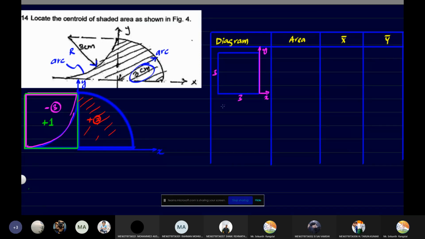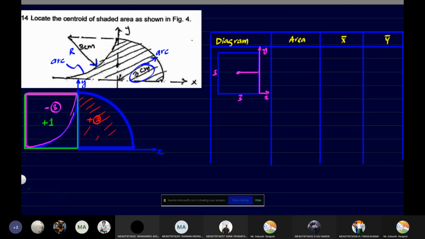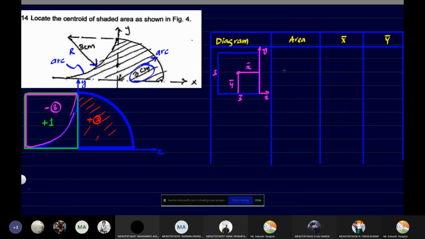So 3 and 3. Now the centroid will be located here. Fine. So this distance here, we'll have to take it as x bar, and this distance here will be taken as y bar. Okay. So now, can you tell me what is x bar?